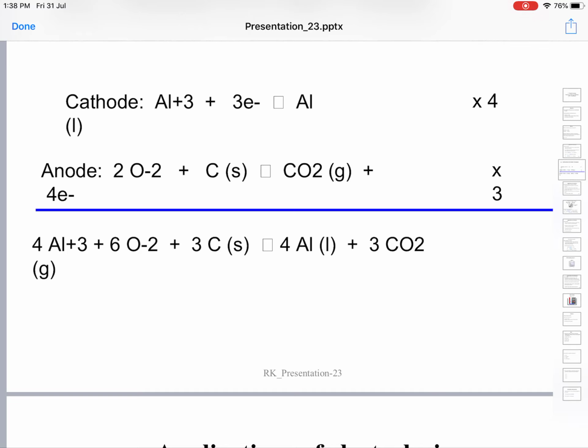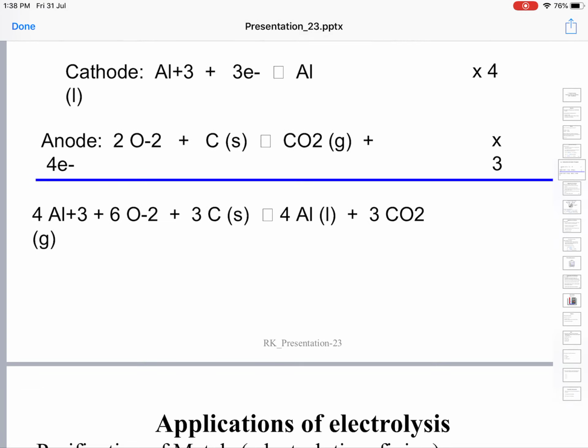Each oxide ion has 2 extra electrons compared to an oxygen atom. So each oxide ion will lose a pair of electrons at the graphite rod, and they will react. This oxygen being highly reactive, it reacts with the graphite rod, and carbon dioxide gas is evolved at the anode.